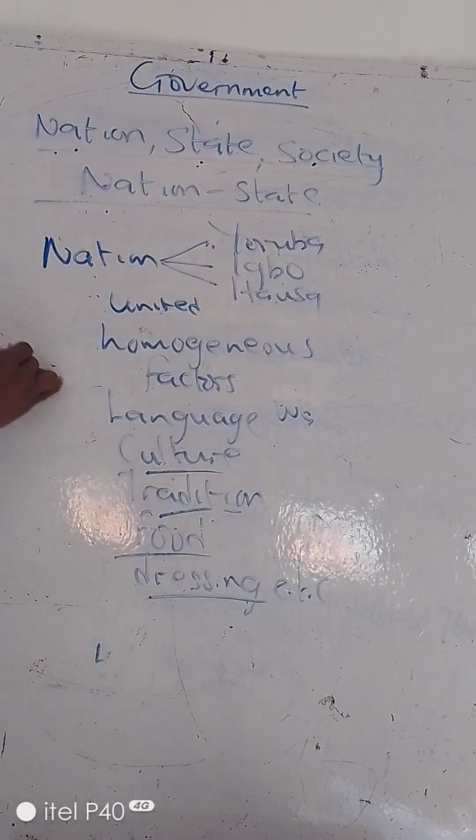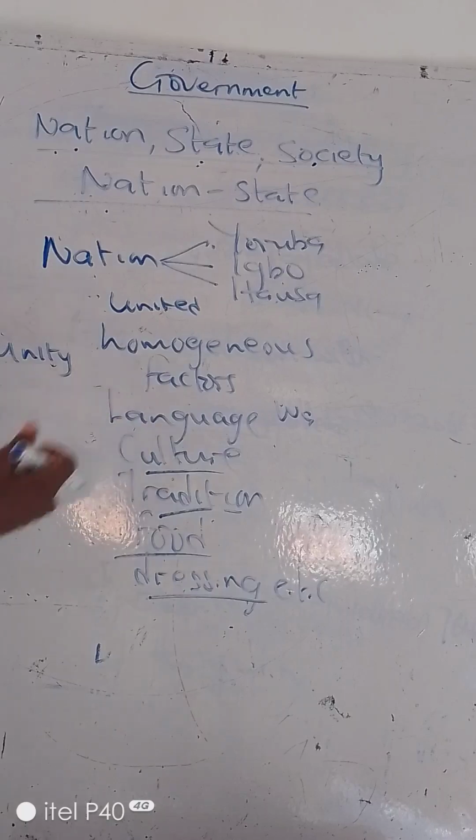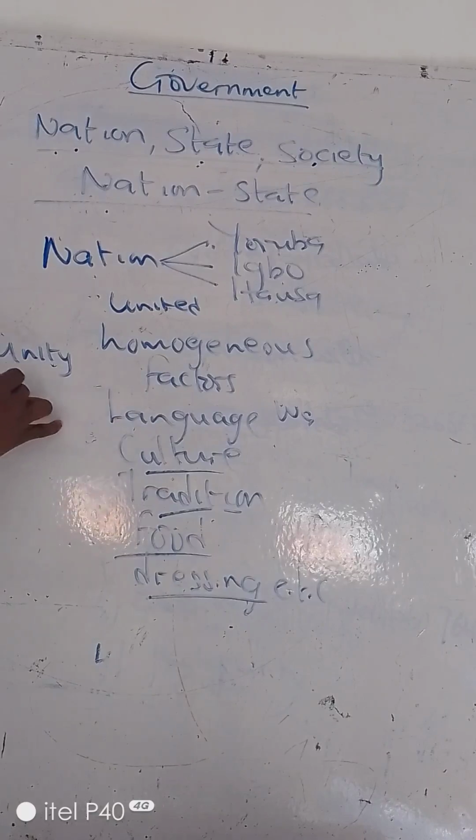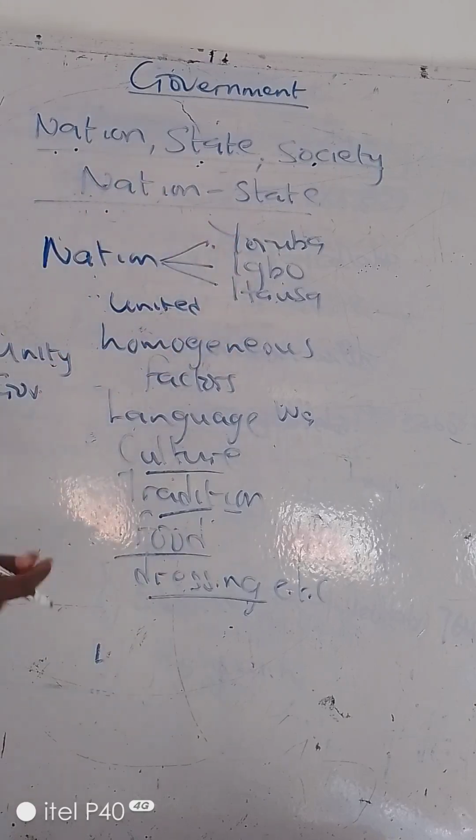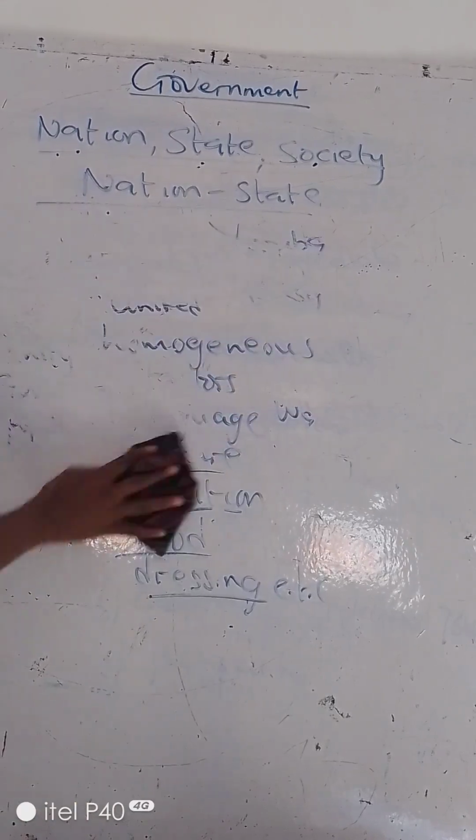One of the features of a nation is unity. They are united because language is a powerful unifier that brings people together. Also, a nation has government. In Nigeria, there was a time when we were practicing regionalism. The Yorubas were under the Western region, led by Obafemi Awolowo, the Igbos under Nnamdi Azikiwe, and the Hausas under Tafawa Balewa. A nation also has population. I want to believe that you have learned nation. Let's move on to state.